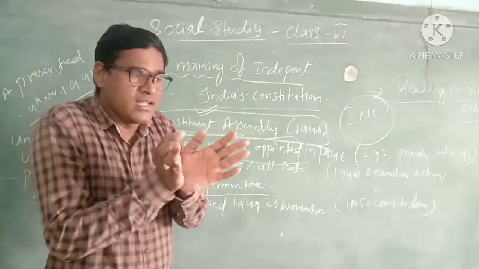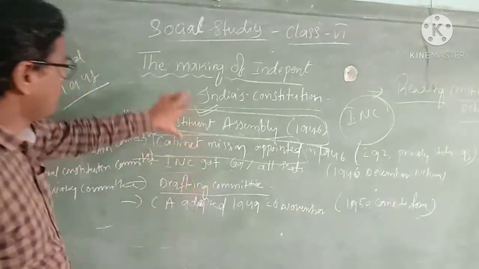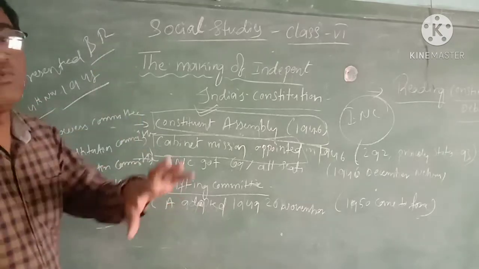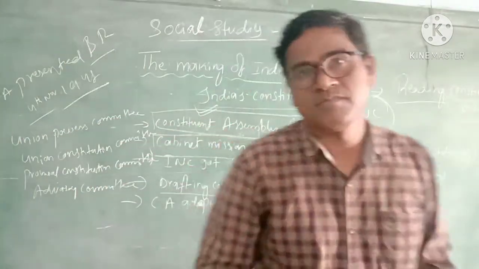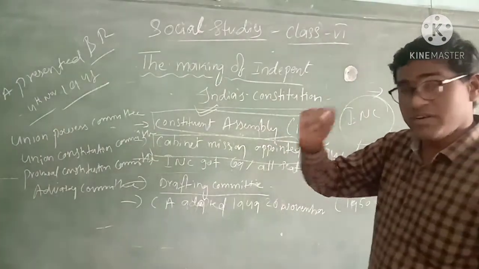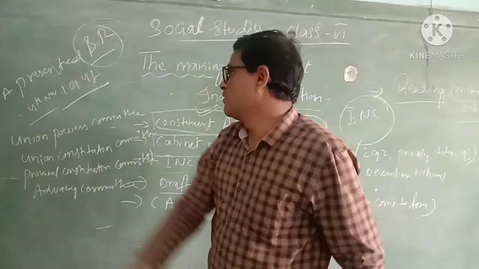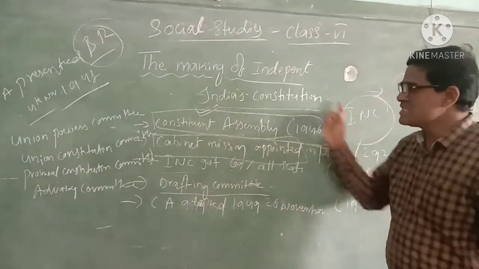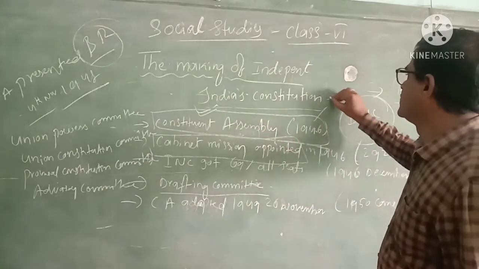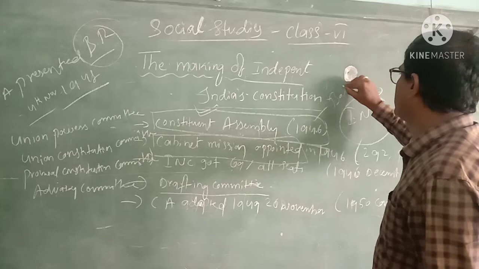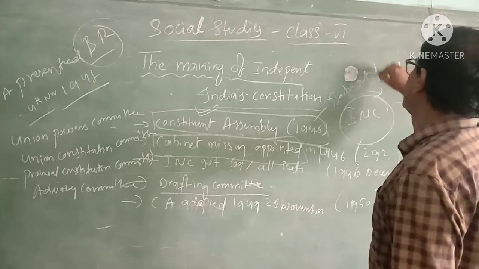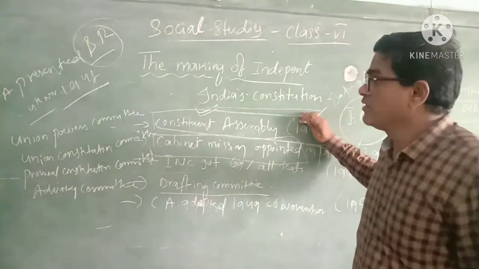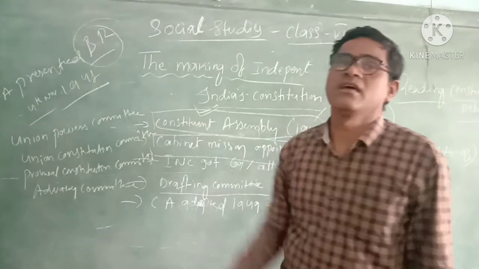In this drafting committee, one of the main important men is B.R. Ambedkar, who was the chairman. B.R. Ambedkar was the chairman of the drafting committee. The chairman of the total Constituent Assembly was Babu Rajendra Prasad. So Rajendra Prasad is the Constituent Assembly chairman, president. Drafting committee chairman is B.R. Ambedkar.